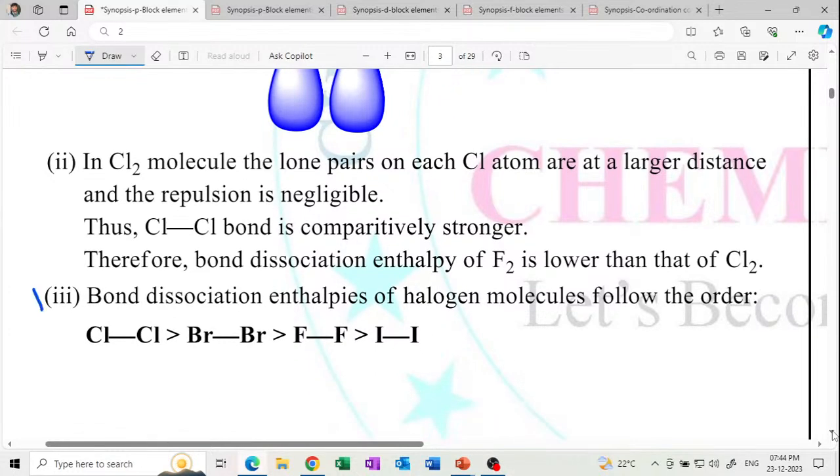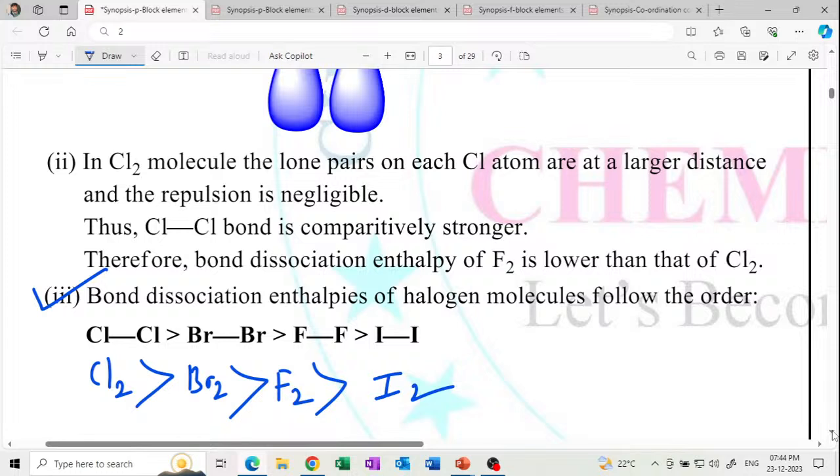And the bond dissociation enthalpies order, this is very important. Chlorine first has Cl2, next Br2, next F2 and next I2. So this is the bond dissociation enthalpy order. My Cl bond is comparatively stronger.